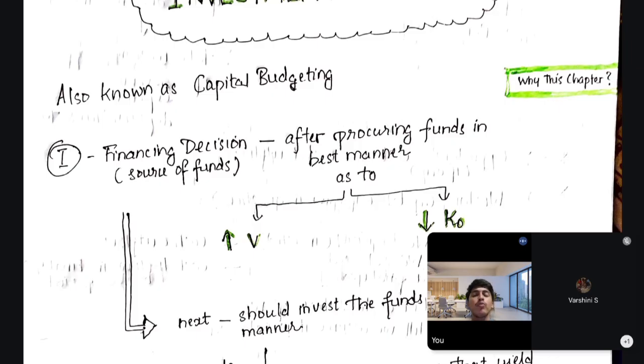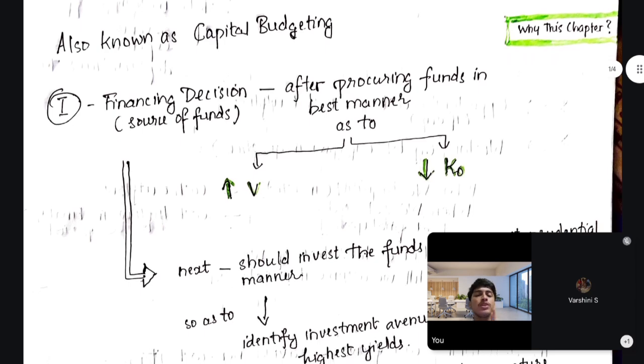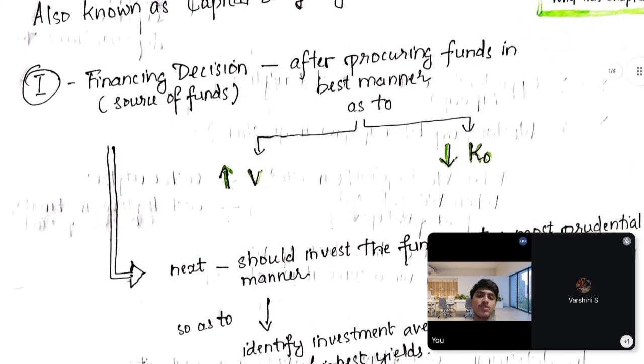We procure funds in the best manner so as to achieve two objectives. We learned this in capital structure also. What are the two objectives? To increase the value of the firm and to decrease the KO, the overall cost of capital, the WACC, weighted average cost of capital. You might have learned it in cost of capital. For these two objectives, we procure all these funds.